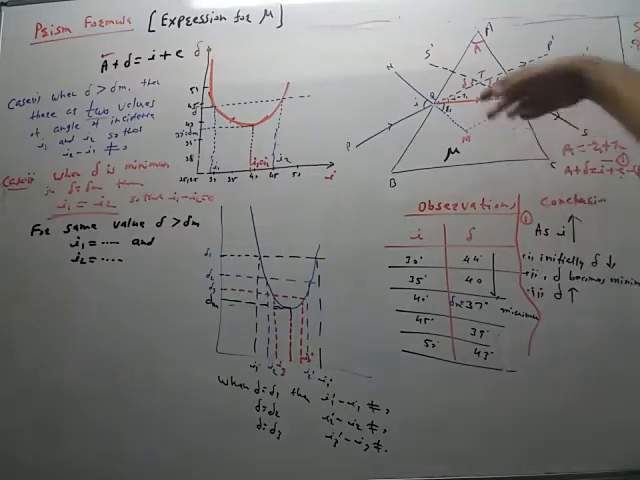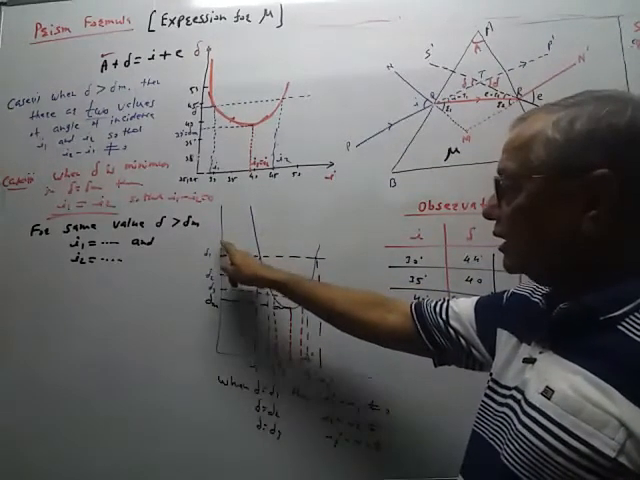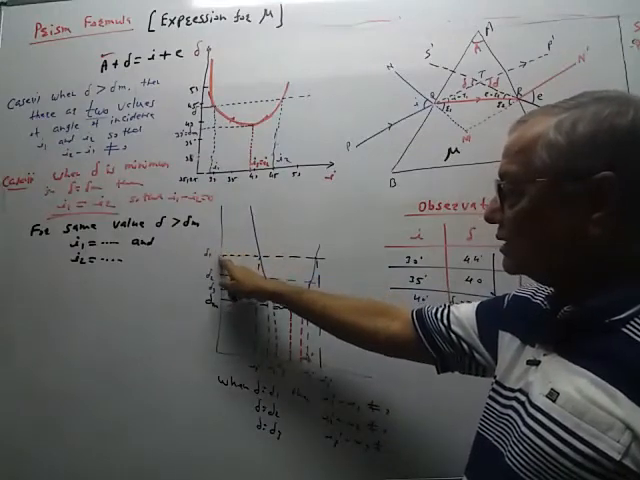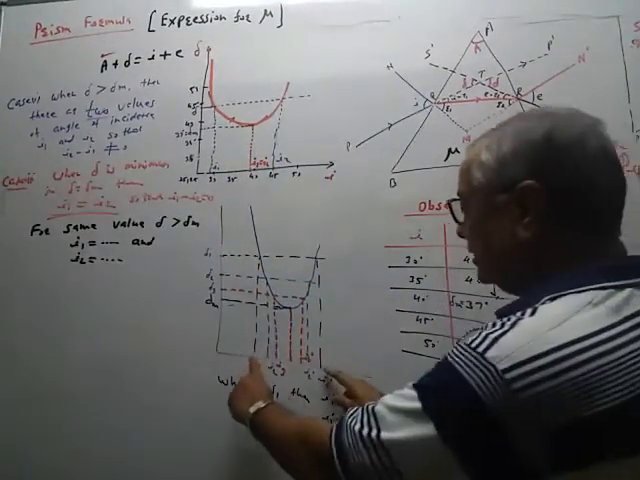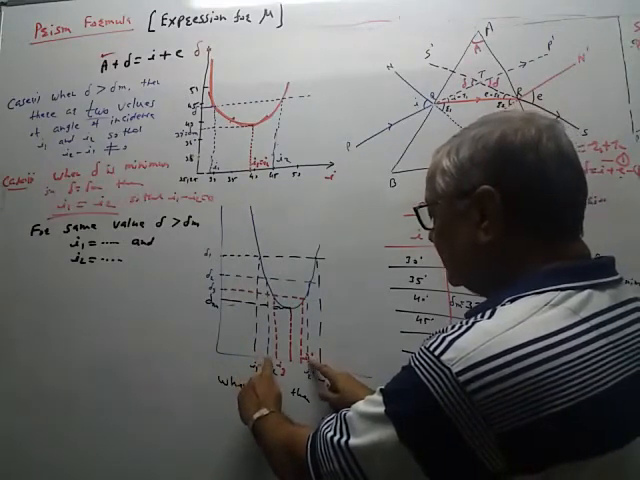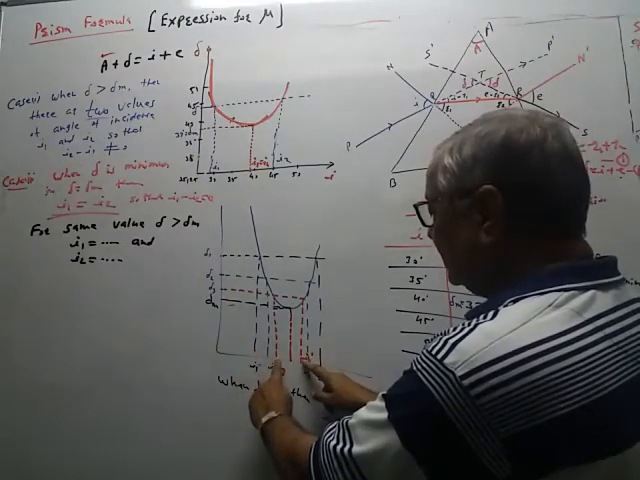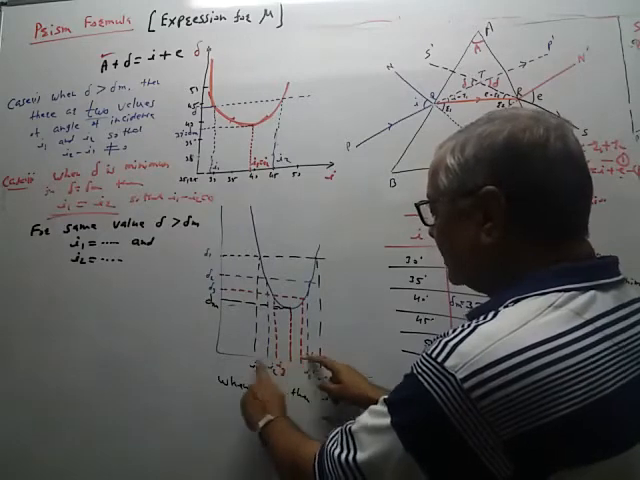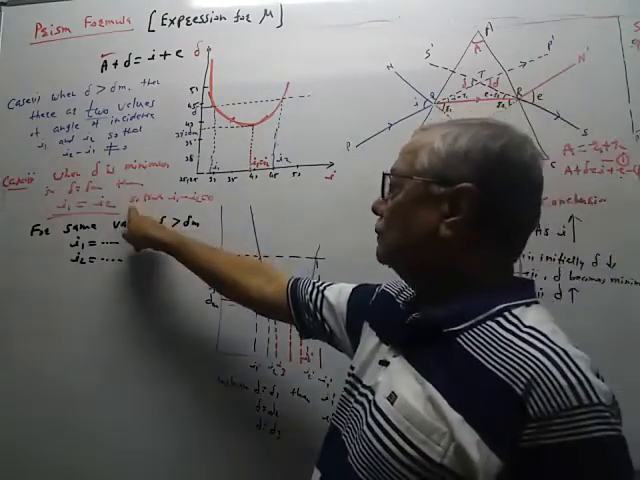So remember this one, when we decrease the value of angle of deviation, the difference between two angles of incidence goes on decreasing. This difference is more, this difference is less, this difference is still less, and at delta is equal to delta m, the difference will become 0.